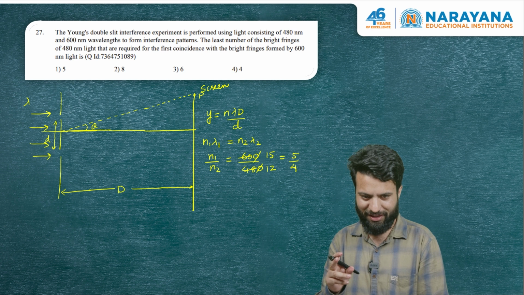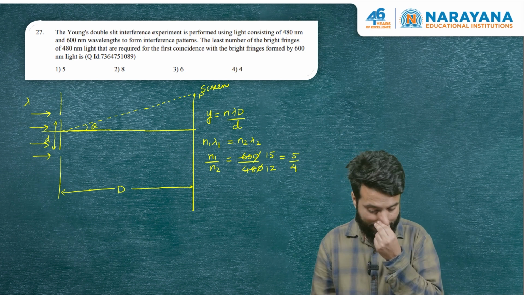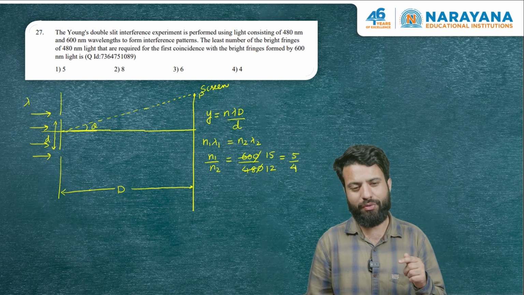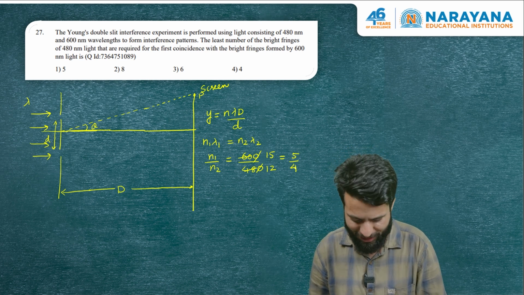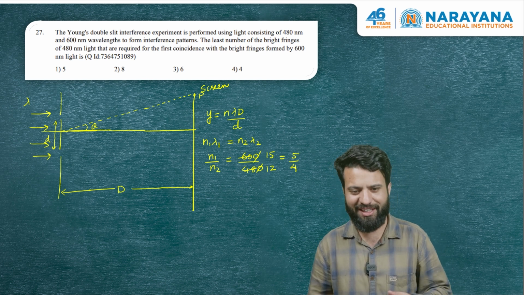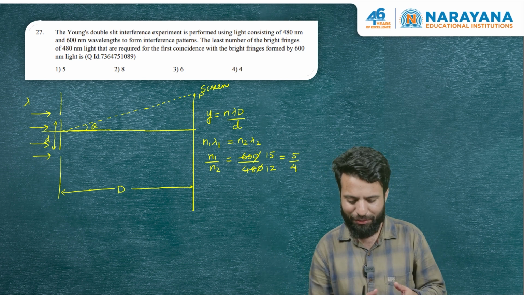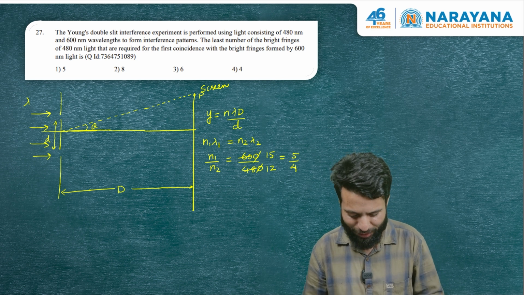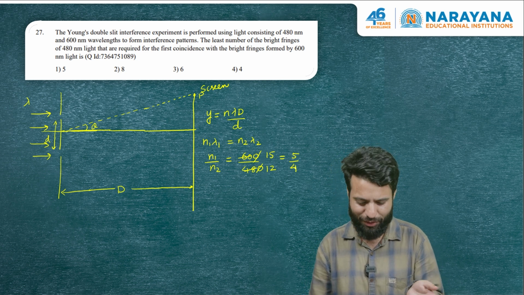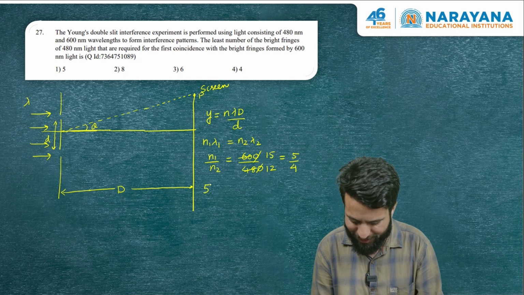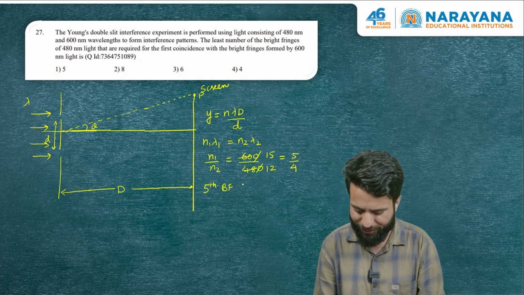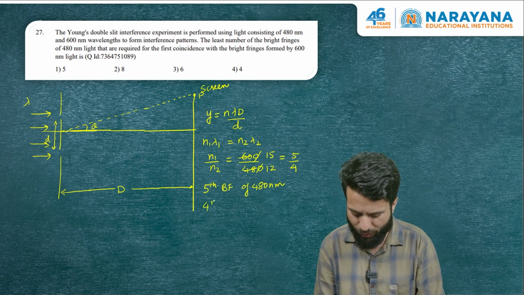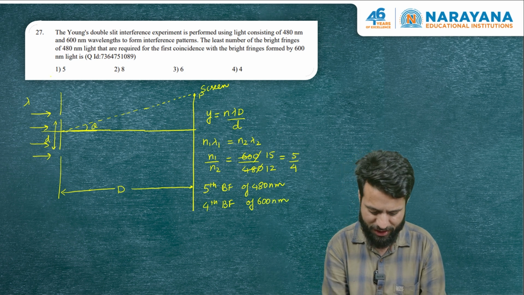So it is the fifth bright fringe of 480 nanometer, which is coinciding with the fourth bright fringe of 600 nanometer. Similarly, 10th bright fringe of 480 nanometer is going to coincide with the 8th bright fringe of 600 nanometer. Anyways, the question was, where will first coincidence happen? Well, first coincidence will take place when the fifth bright fringe of 480 nanometers is going to coincide with the fourth bright fringe of 600 nanometer. So the answer of this question is 5.